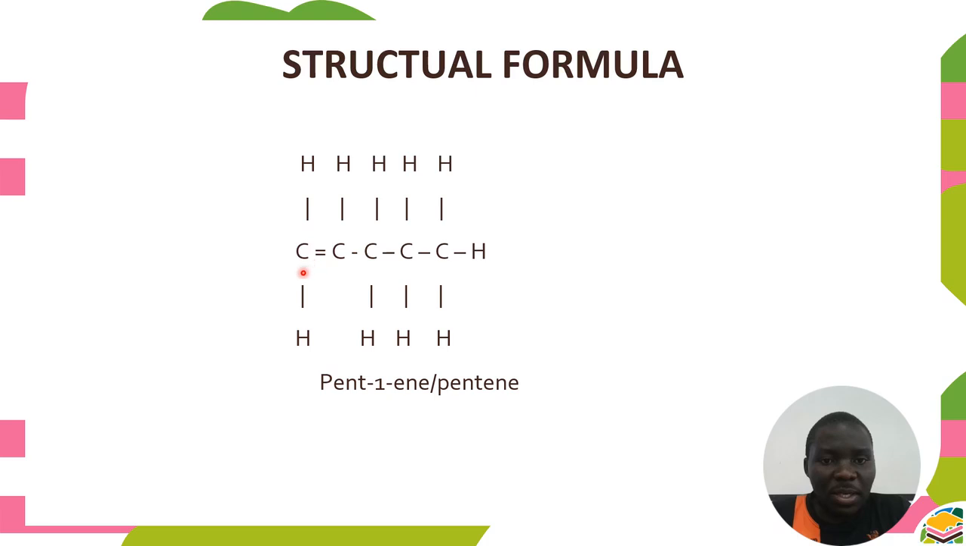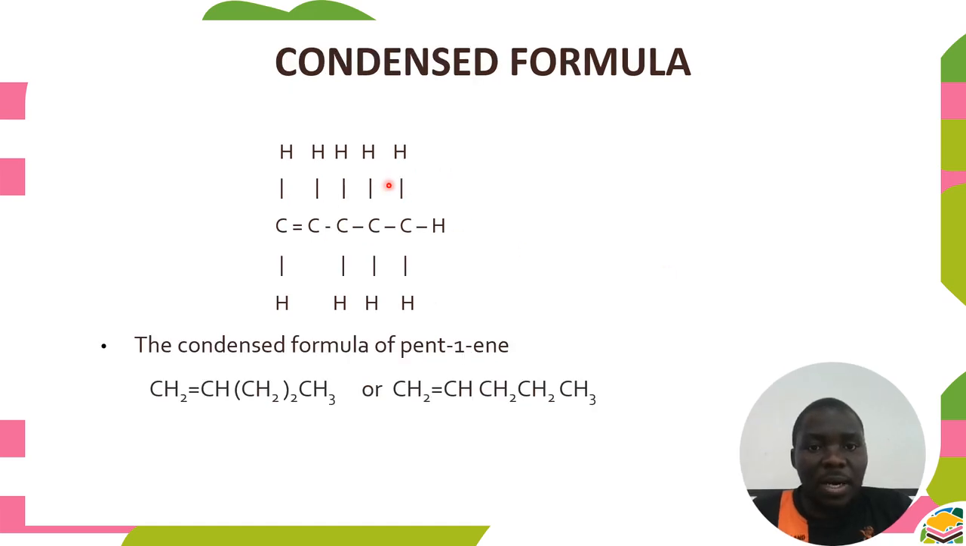So since the double bond is between carbon 1 and carbon number 2, we consider the position here to be carbon number 1. So the name must be pent, hyphen, you indicate the position, which is 1, and ene. So the name is pent-1-ene. That is the name of this alkene. Usually we can also use pentene, but this one is not precise because remember alkenes have a functional group and we are supposed to include the position of the functional group in the name.